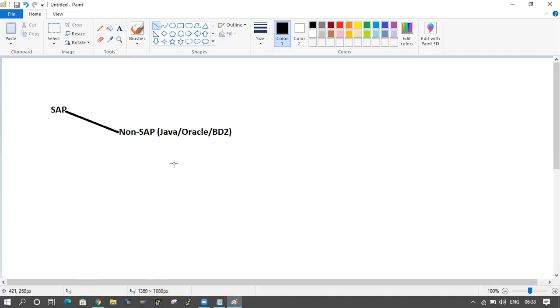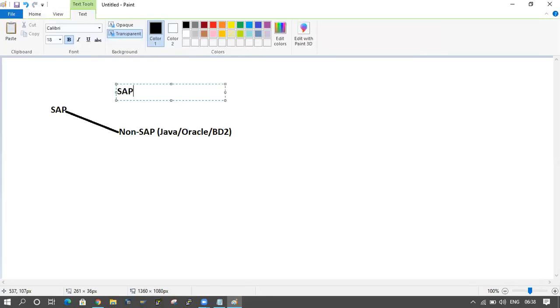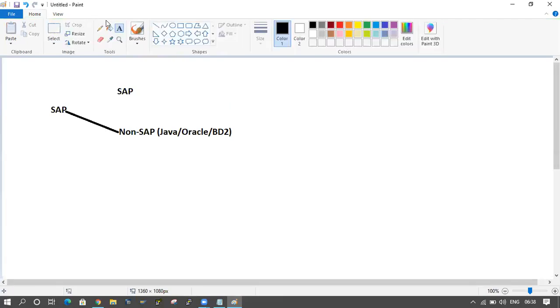This is one way. And I have one more system that is also SAP. I'm maintaining two SAP systems and one non-SAP system. If you want to communicate from SAP to another SAP system, or SAP to a non-SAP system, then we have to go for interface concepts. In the middle, the interface concept will be there.